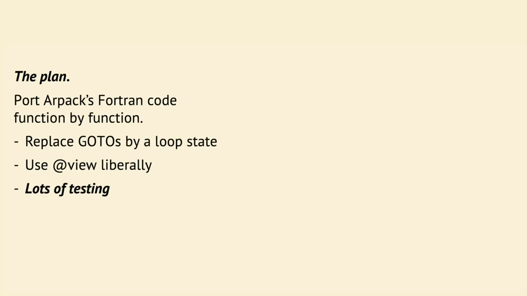Using that state allows us to continue porting the Arpack Fortran code. The remaining details that are a little tricky are the use of the goto commands in Arpack. For all of the sequences of goto commands, we were able to entirely avoid them. We have a simple while construction with a number of state flags that implements exactly the same routines. We use view liberally to mirror how Fortran treats memory and map it onto the Julia analog. And then we have lots of testing.